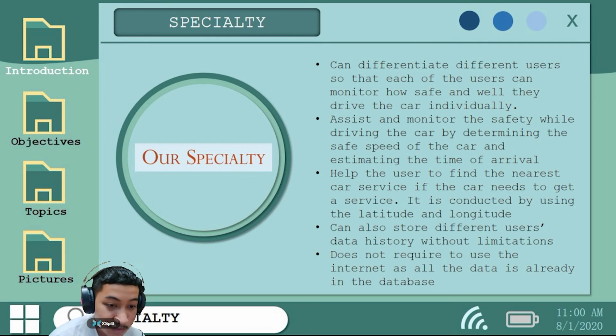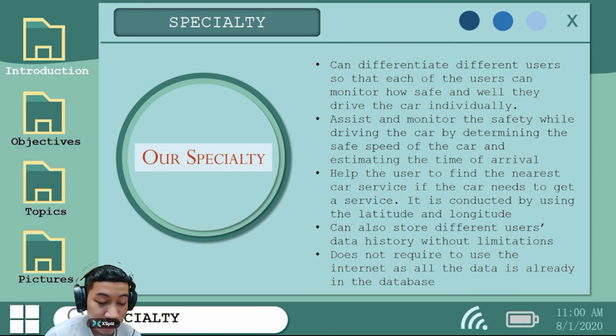For the function to review all journey history, we have programmed it to display it in a table form to make the user interface look neat. Any history data for each user can be accessed, and the owner of the car can check the people that use the car and where they are going, and also at a certain time. This function is suitable to be used, for example, in a family car and a car that is being shared by multiple people.